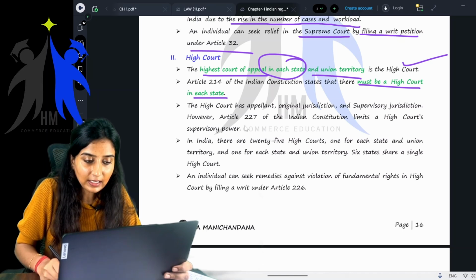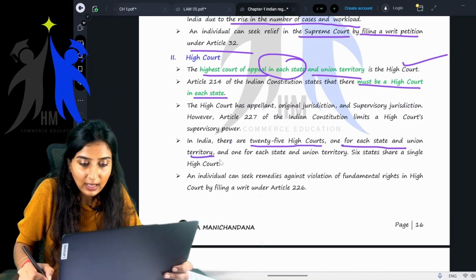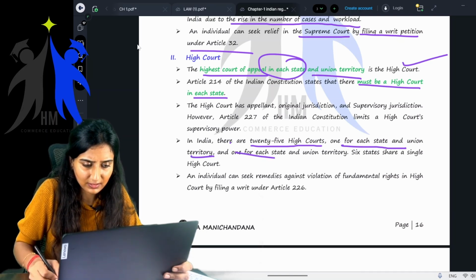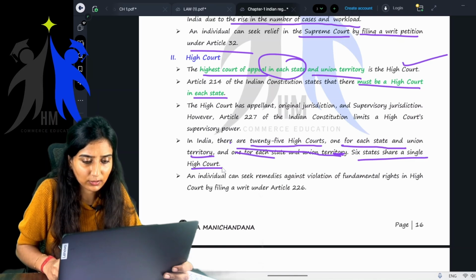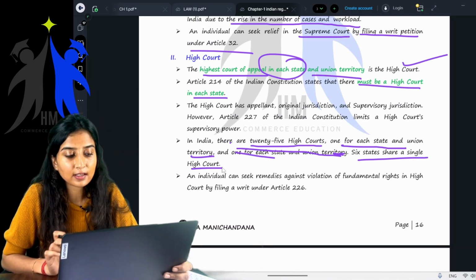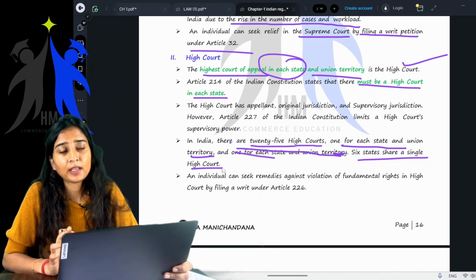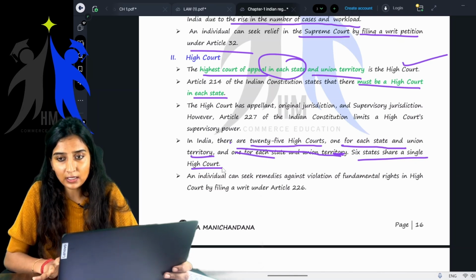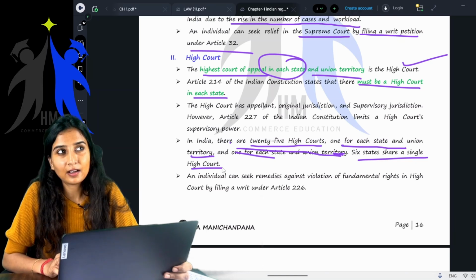But in India, there are 25 High Courts, and 6 states share a single High Court. For example, as far as I know, the Bombay High Court acts as the High Court for Maharashtra, Daman and Diu, Dadra and Nagar Haveli, and I think Goa as well.